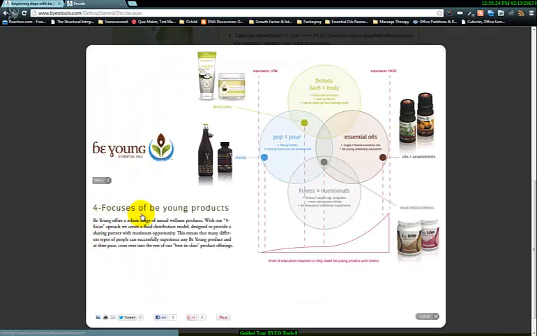There are 4 focuses of Be Young products. We have our pop and pour products that we've identified. We have our fitness and nutritionals. We have our beauty and bath, and we have our essential oils. If we look at this graph here, this kind of identifies the learning curve. Here at the bottom end, it's low education. Pop and pour, how much is there to educate?